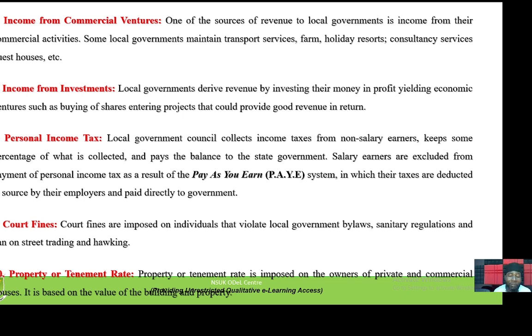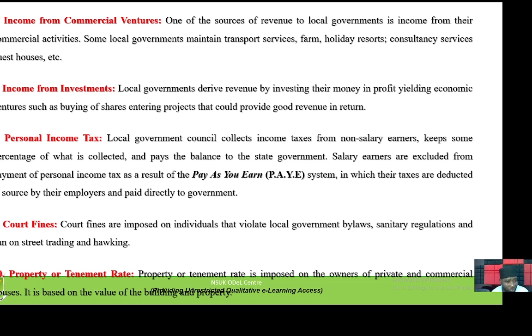Some invest into farms, consultancy services, guest houses, and even hotels. Through that hotel, it serves as another way where local government generates revenue. So what we are saying here is local government engages in commercial ventures, and the essence of engaging in commercial ventures is that they will have different businesses, and with these businesses spread all over, they serve as sources of local government revenue.